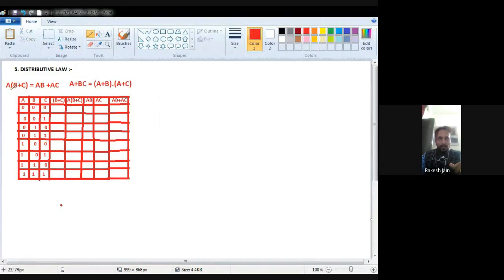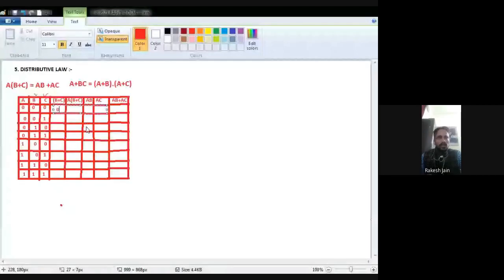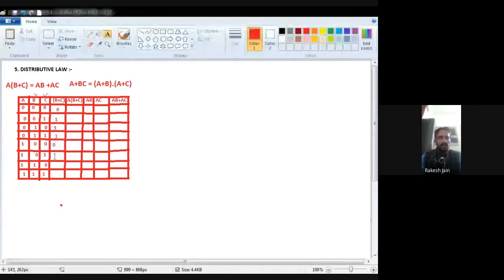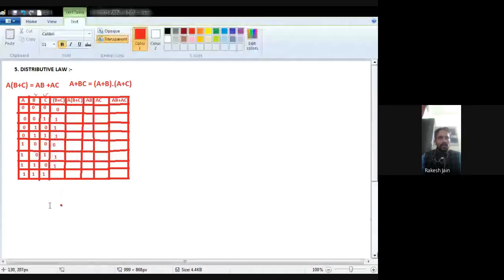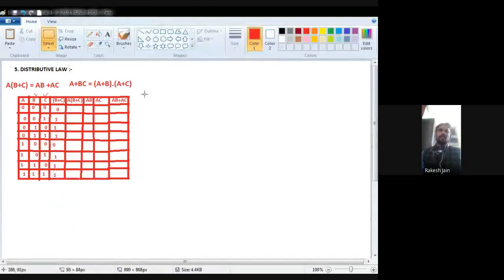Okay, now we are going to prove this. Because three things are there, A, B and C, we require 8 different values: 0 0 0, 0 0 1, 0 1 0, 0 1 1, 1 0 0, 1 0 1, 1 1 0 and 1 1 1.